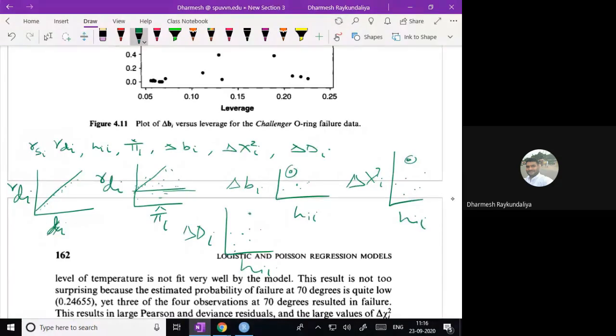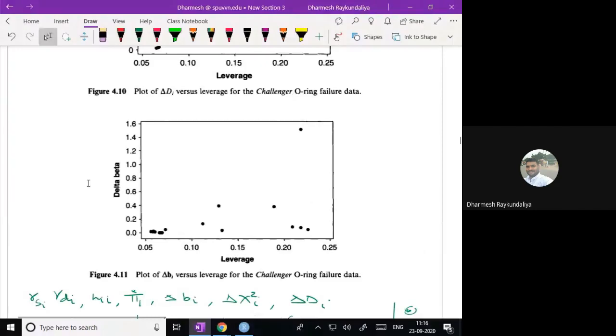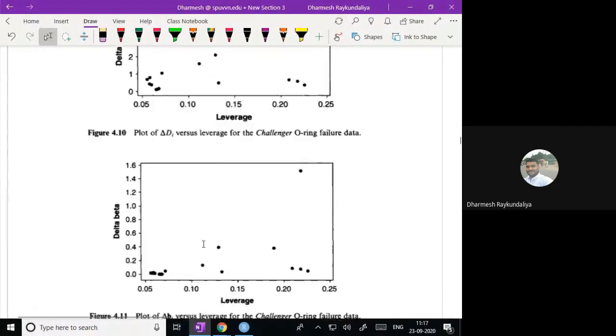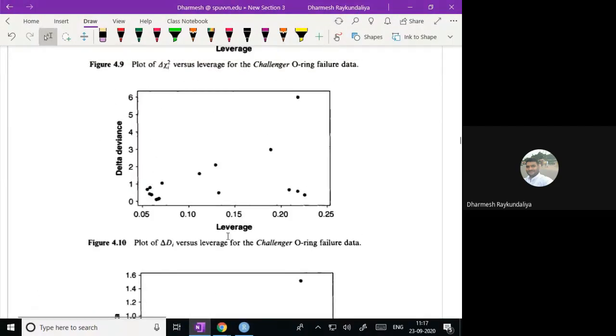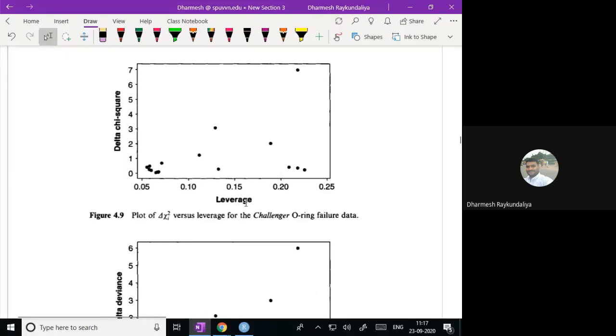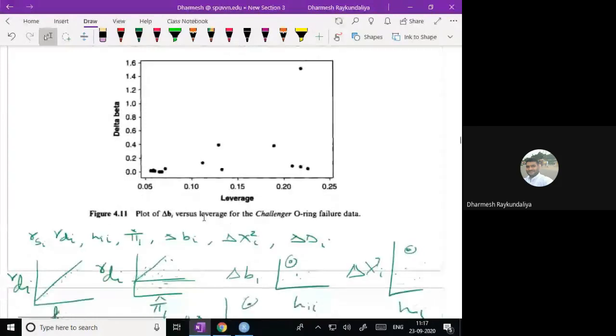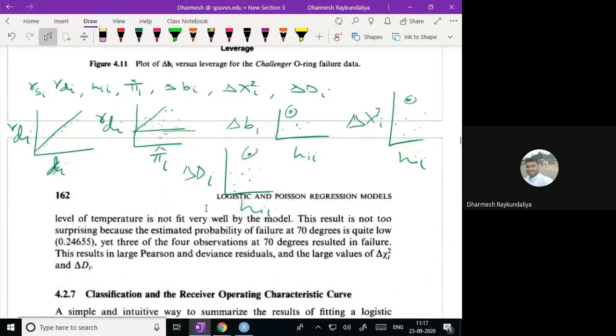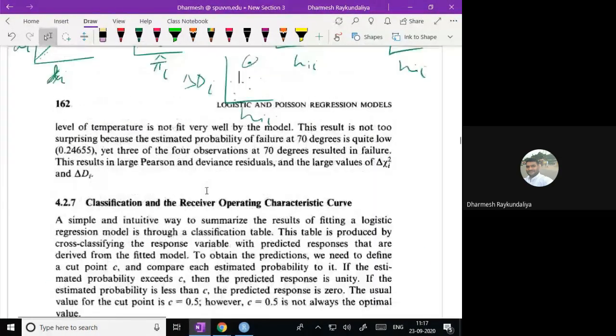Then we say that the ith point is an influential point. So you have to make these plots, delta beta, delta deviance, and delta chi-square versus leverage, and if any point is far away from the rest of the observations, we say that the ith point is an outlier.